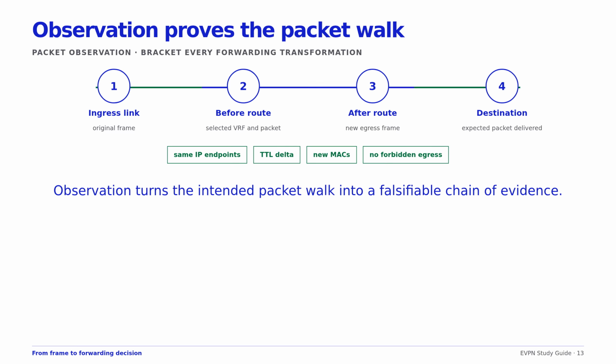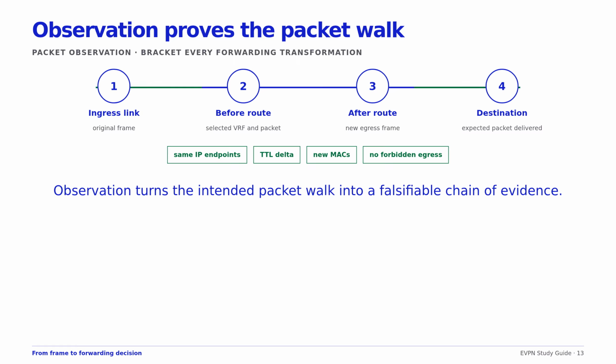Configuration describes intent. Observation supplies evidence. Confirm that ingress counters increase on the expected attachment. Verify the classified VLAN or bridge domain and the forwarding database entry. Verify the neighbor entry that binds next hop IP to link layer address. Verify the route inside the correct VRF and the resolved next hop group.